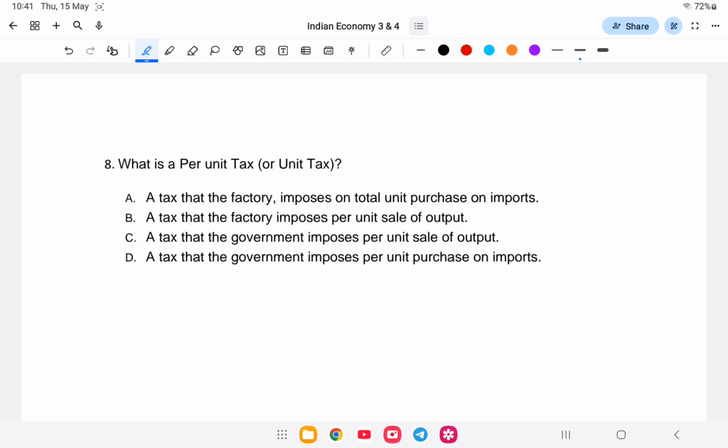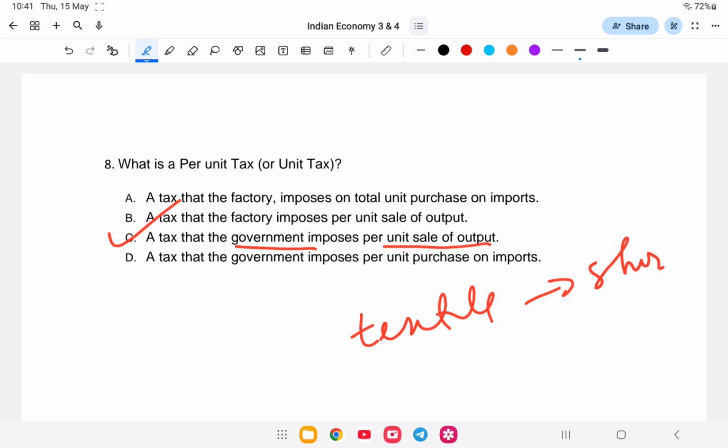The answer is option C, the government imposes per unit sale of output. For example, a textile industry sells shirts, and a tax is imposed on each shirt according to its price. This is called per unit tax.